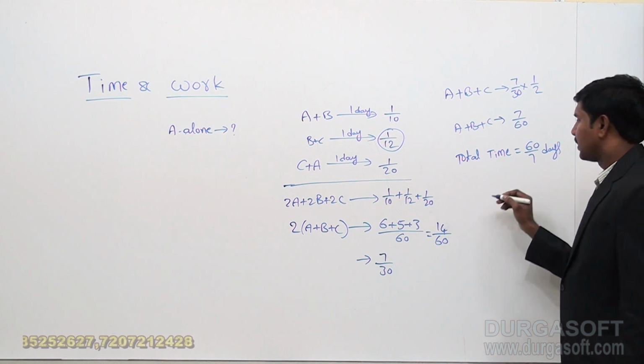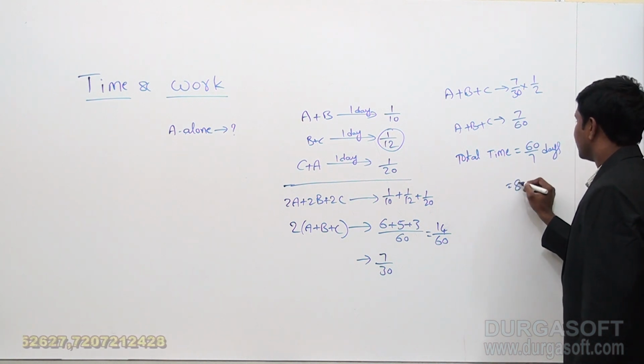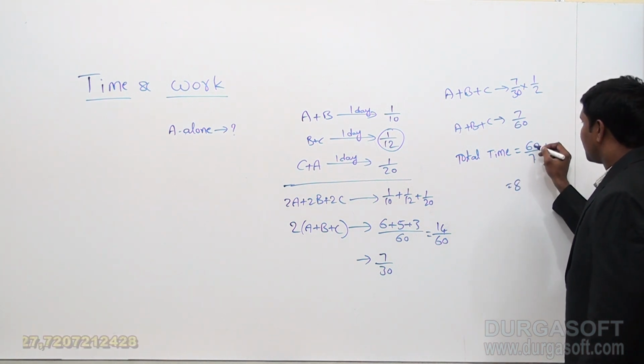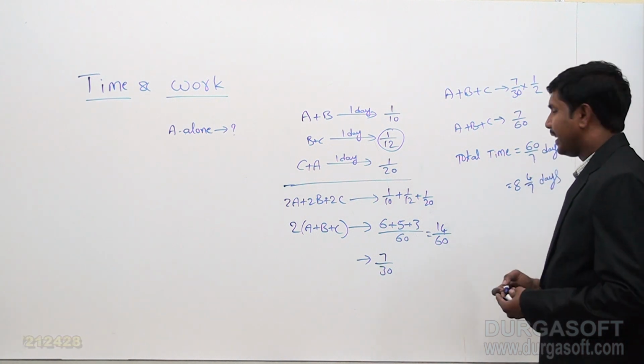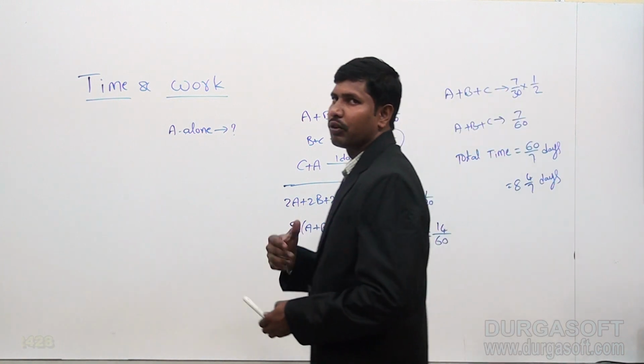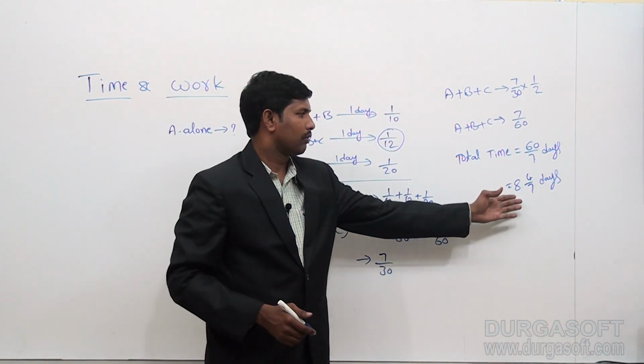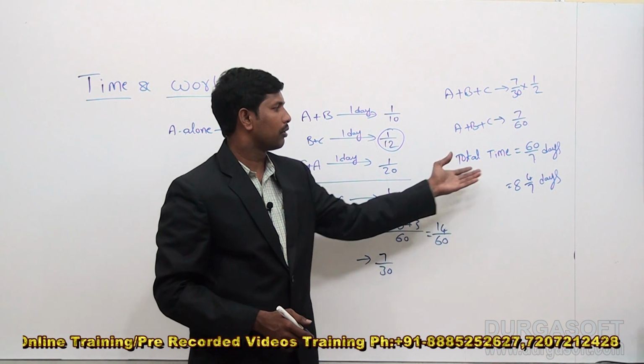So, 60 by 7, or we can take it as 8, 7 8s are 56, so 4 by 7 days. So, 8 4 by 7 days is what they require to complete the total work.